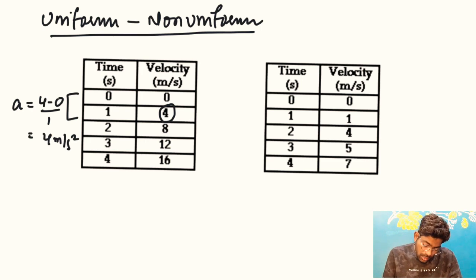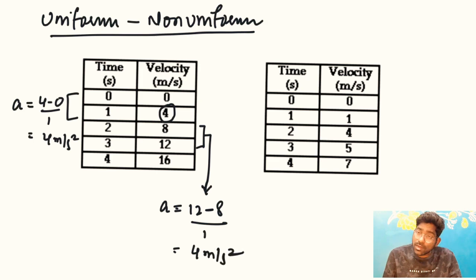But if you find the acceleration in this case also, how much are you going to get here? Acceleration is change in velocity. What is the final velocity? 12. What is the initial velocity? 8. And what is the time? From 8 to 12, you are getting 1 second. So acceleration is again 4 meters per second squared.